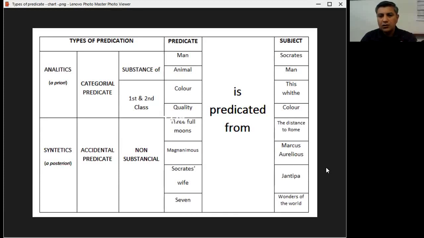From the question, what is Marcus Aurelius? You don't get magnanimous. You get Marcus Aurelius is a man. To the question, what is Xantippe? You don't get Socrates' wife. You get Xantippe is a woman. All right.